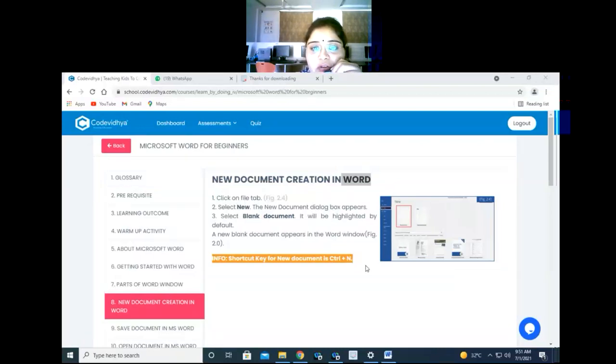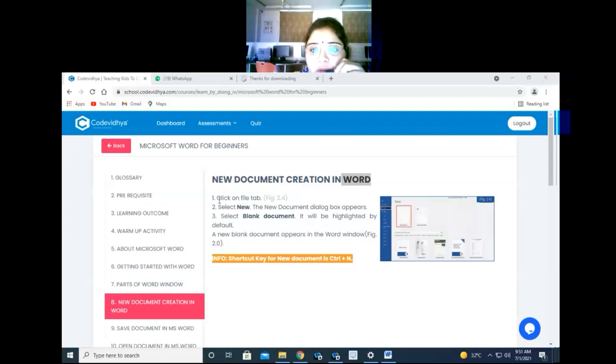Hitesh, why are you sending annotation? Are you aware your class is going to be recorded and will be checked by principal ma'am? Whatever you are sending on the screen will be visible to principal ma'am also. So stop sending me this annotation request. Okay? Hitesh.